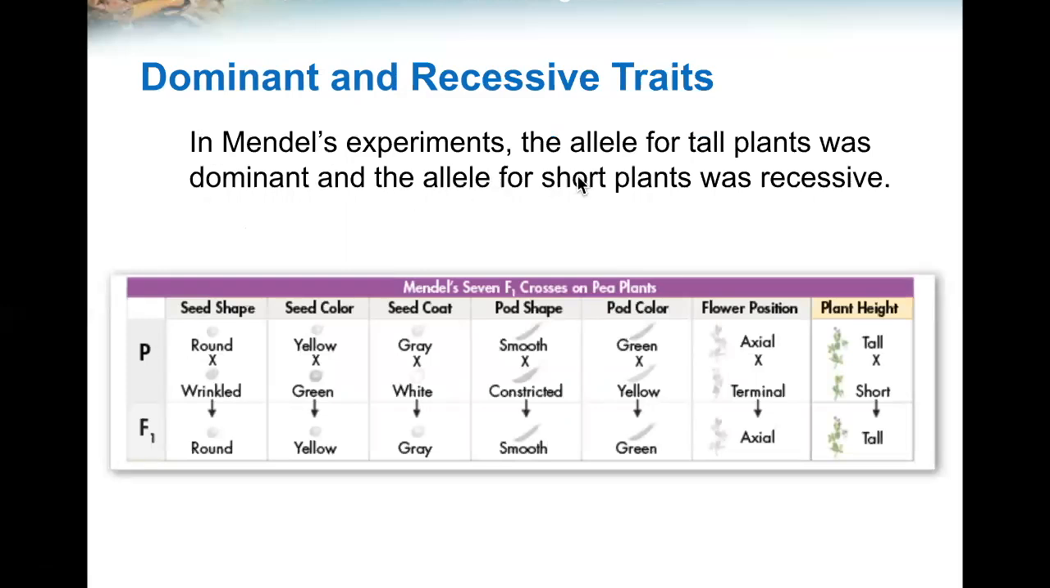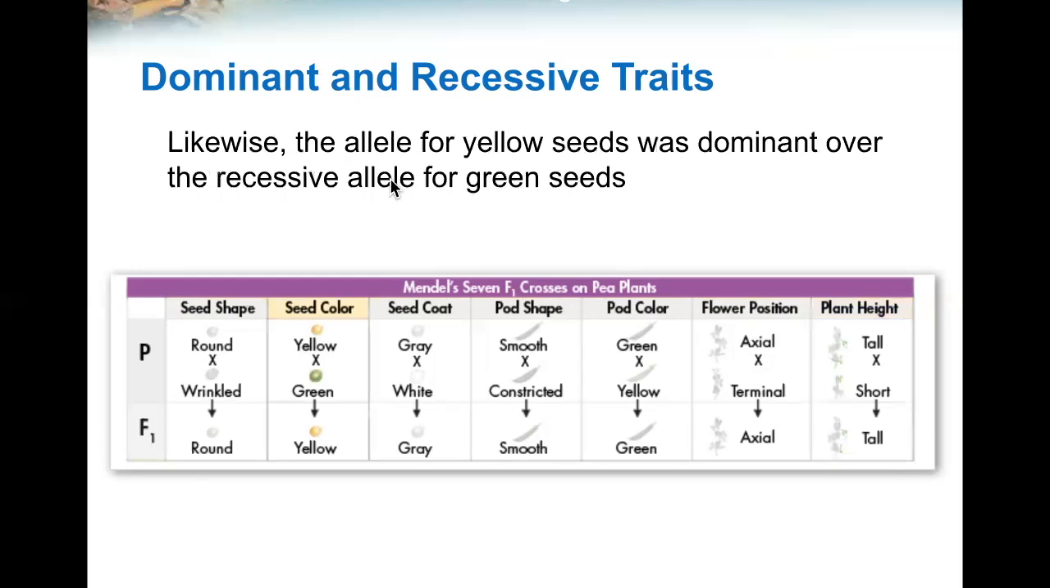In Mendel's experiment, the allele for tall plants was dominant and the allele for short plants was recessive. So when a tall plant and a short plant breed together, you get the dominant characteristic, which was tall, in the F1, the first filial generation. Likewise, the allele for yellow seed was dominant over the recessive allele for green seeds. Yellow crossed with green, you'll get yellow as dominant in the F1 generation.